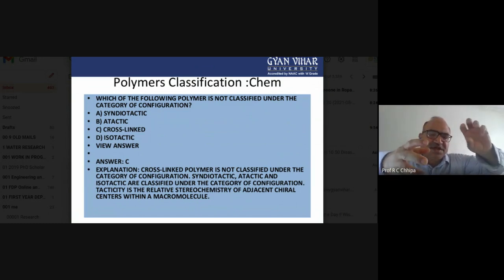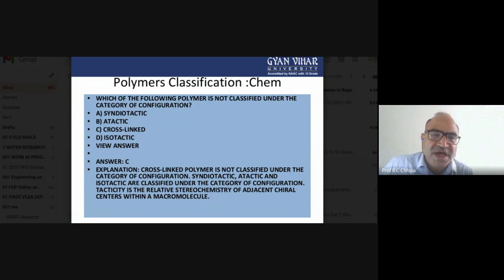If that group is attached in other ways, we get isotactic, syndiotactic and atactic types, depending on the arrangement. So which of the following polymers is not classified under the category of configuration? The correct answer is cross-link.